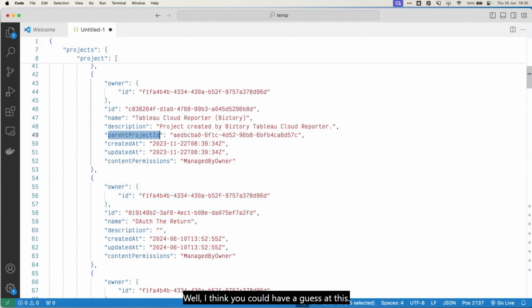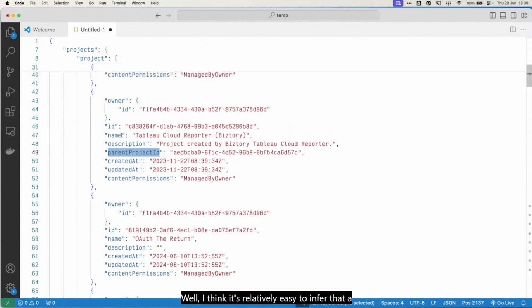Well, I think you could have a guess at this. It's not very difficult, right? We know the concepts of a top-level project and a sub-project. Well, I think it's relatively easy to infer that a project with a parent project ID is going to be a sub-project, whereas one that doesn't have one is a top-level project.